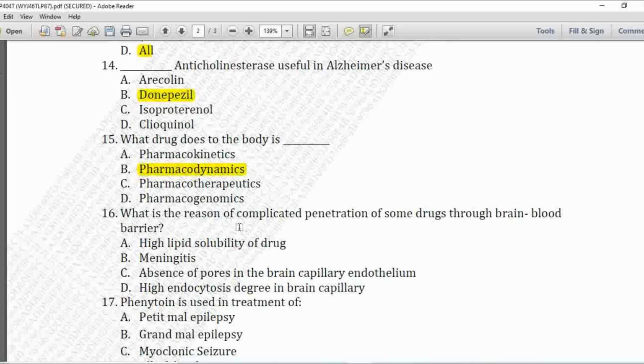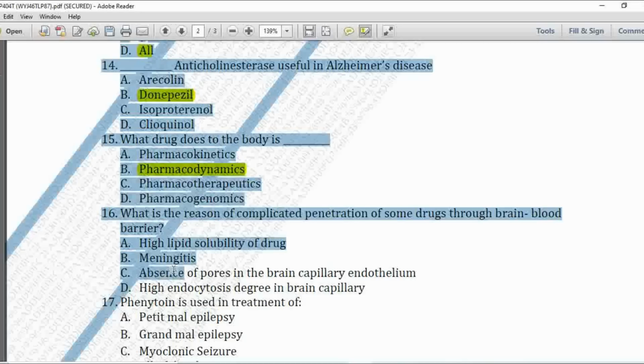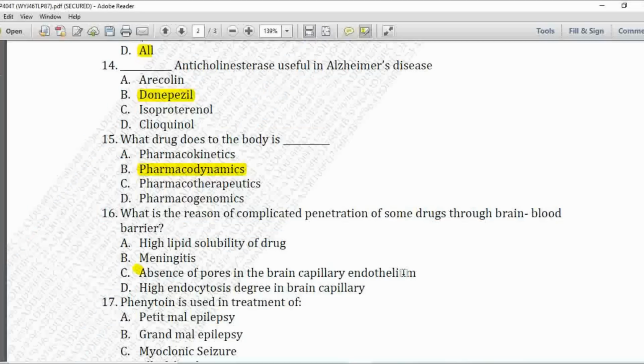Next MCQ, what is the reason of complicated penetration of some drugs through the blood brain barrier? Option A is high lipid solubility of the drug, B is meningitis, C is absence of pores in the brain capillary endothelium, and D is high endocytosis degree in brain capillary. So the reason is option number C, that is absence of pores in the brain capillary endothelium, which makes it intact, and the drug needs higher penetrability or a high log P value to penetrate this biological membrane.